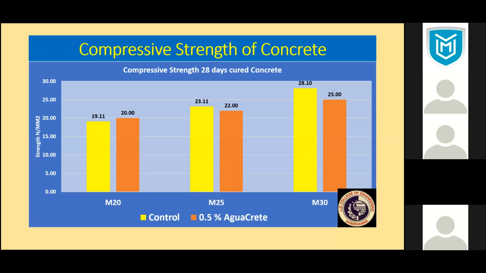And this is the compressive strength. You can see there is no difference. It falls within the parameters set for the silane material, at 28 days cure. So there is no compressive strength reduction, and this is very important, because any technology, if it reduces the strength, has no meaning.